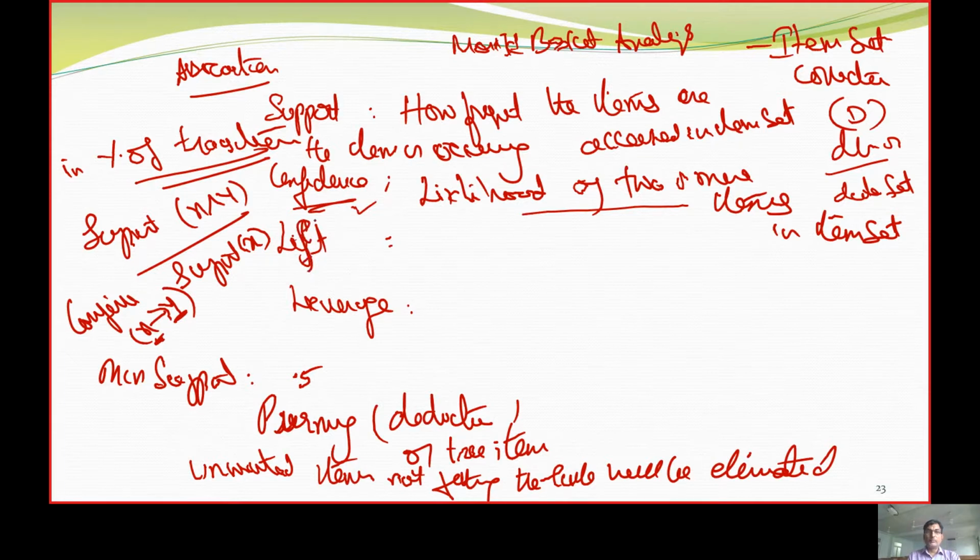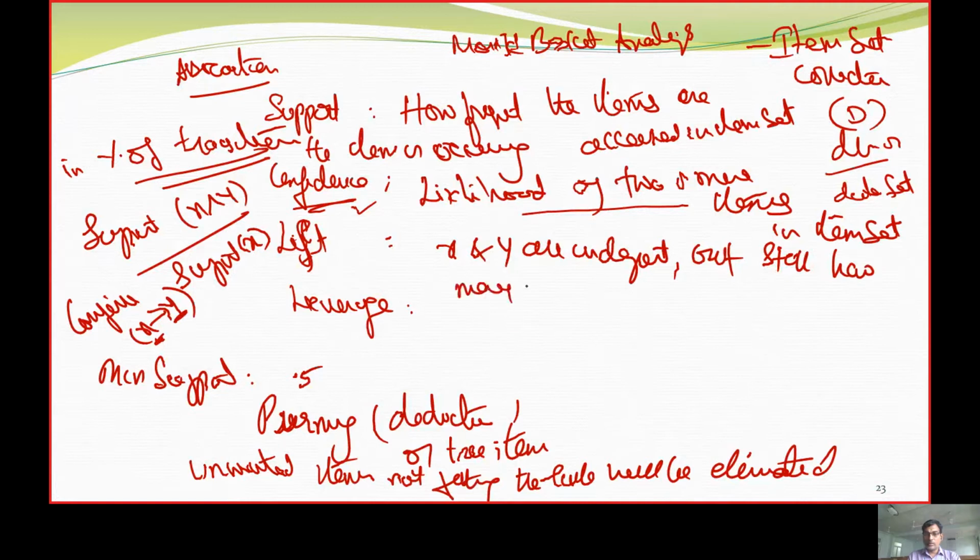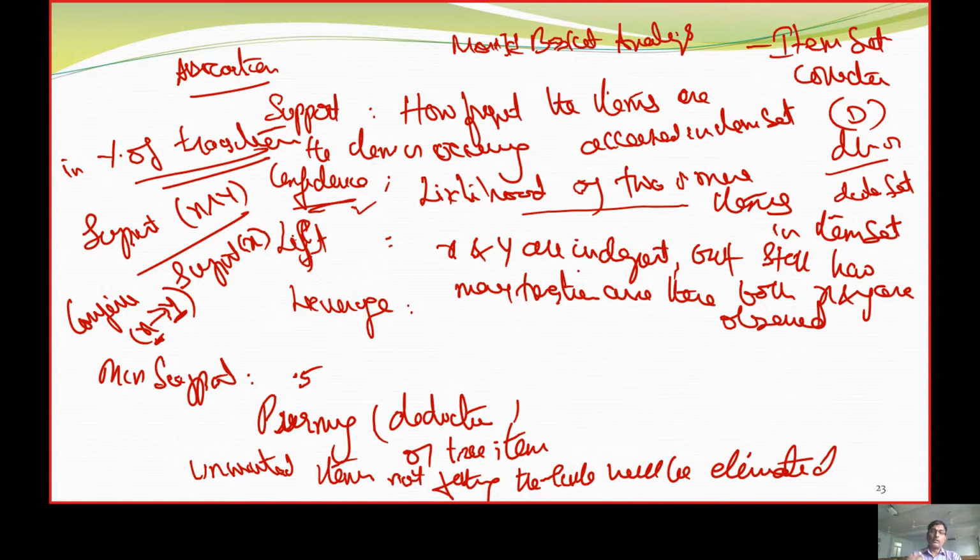The other attribute which comes up in association rules is the lift. Lift assumes that X and Y are independent, but still, how many transactions are there where both X and Y are observed?